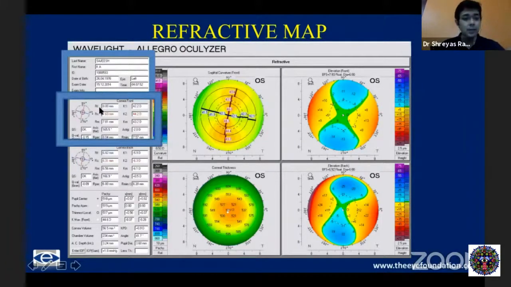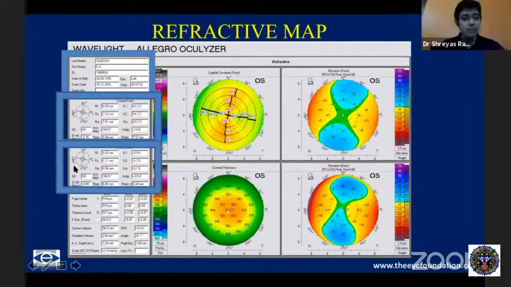Then you have the front of the cornea, where it gives you the K1, K2, K-mean, and the astigmatism. There's a very important number here called the QS, which is basically the quality score, which can be okay, which means it's good, and which is white. If it's yellow, that means caution, you could repeat the scan. If it's red, then the values you're seeing in the center of the quad map are probably not reliable, and it needs to be repeated.